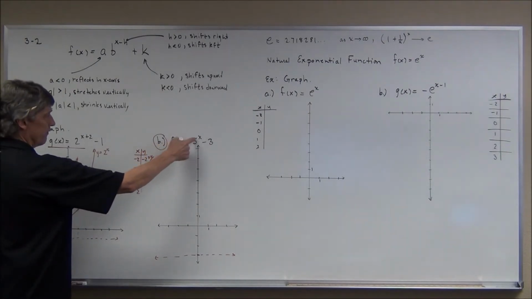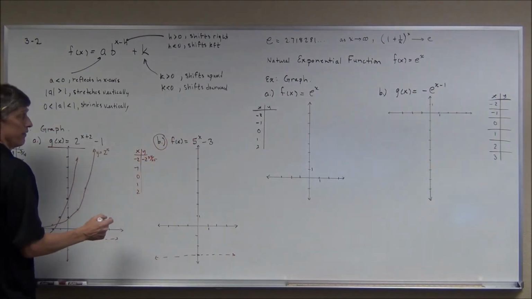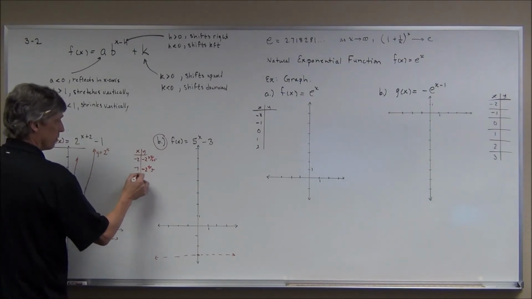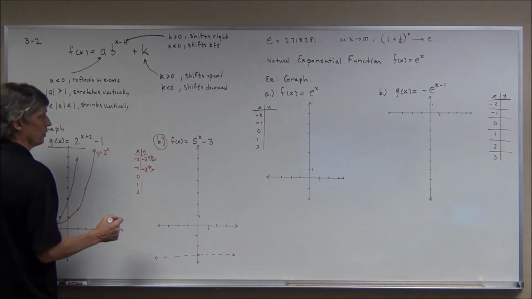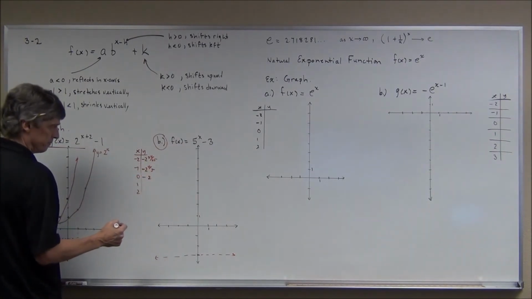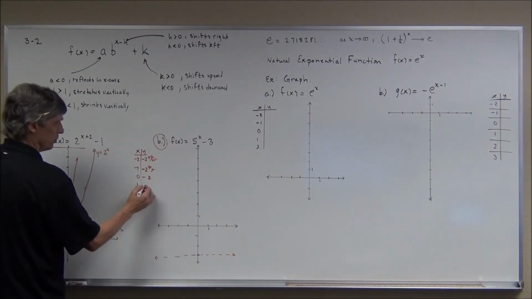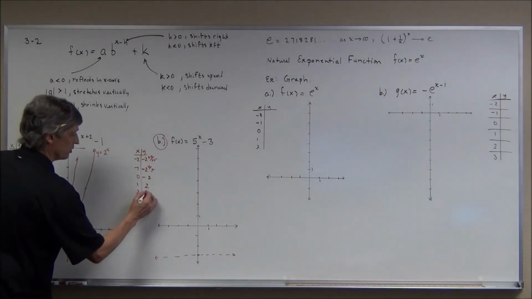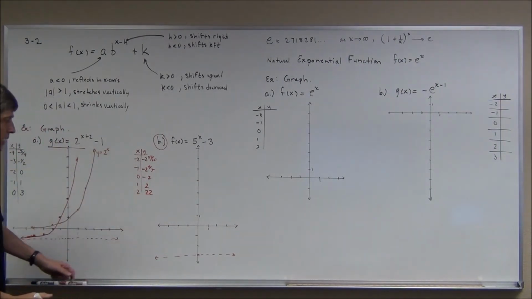Plug negative 1 in. 5 to the negative 1 is 1/5, minus 3. It'd be negative 2 and 4/5. Plug 0 in. 5 to the 0 is 1. 1 minus 3 is negative 2. 5 to the first is 5, minus 3 is 2. And 5 to the second, I don't think this one's going to fit. That's 25 minus 3, which is 22. Have to make it a lot taller.